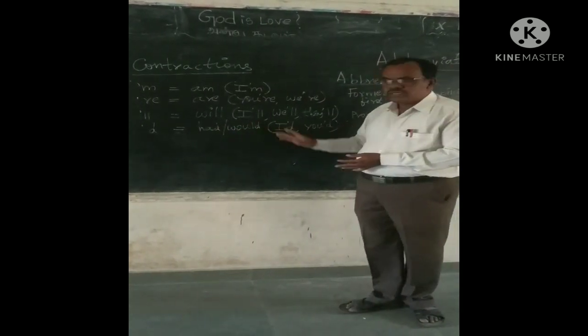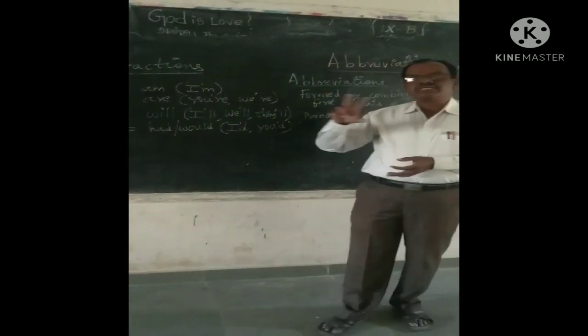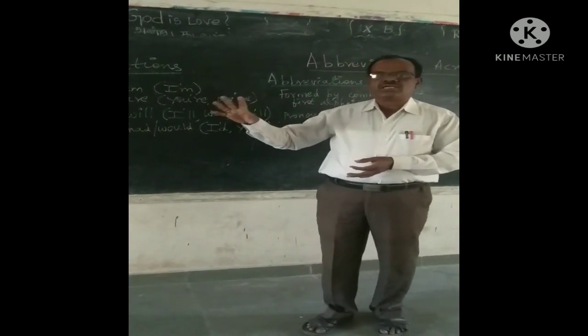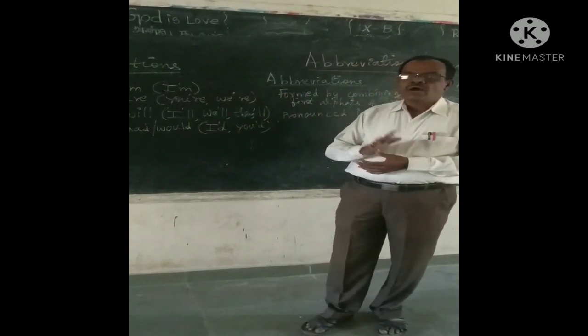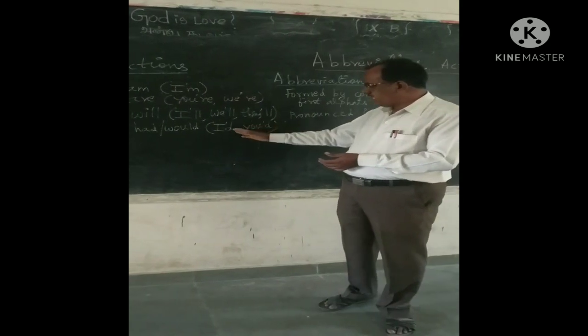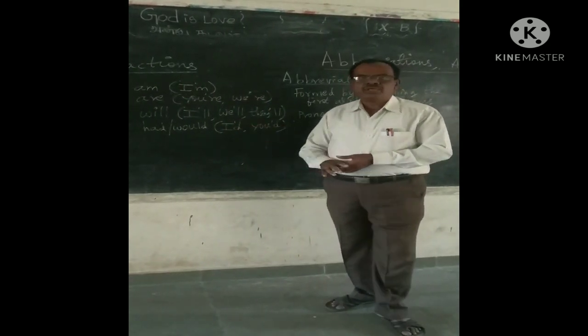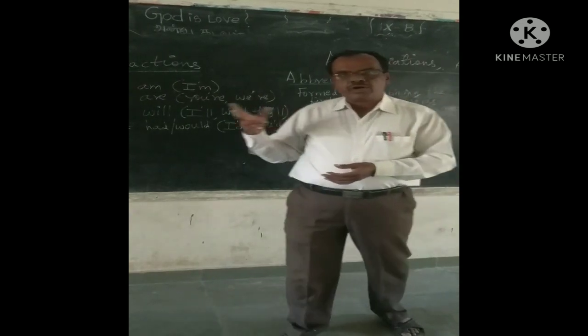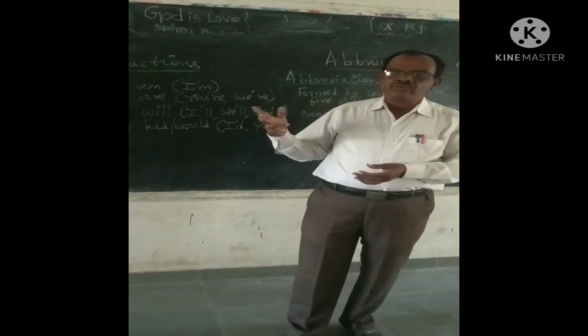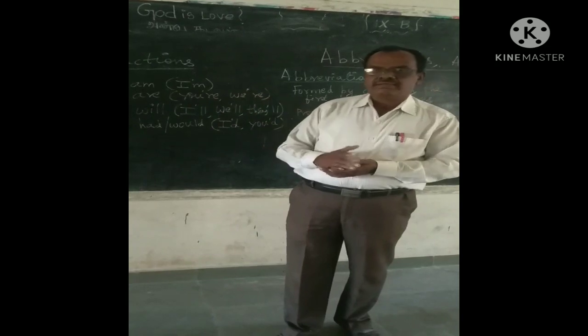Second one, would. So both the forms can be used as a shortcut method. How can it be used? Let us see again the pronouns. I apostrophe D can be pronounced either I would or I had.